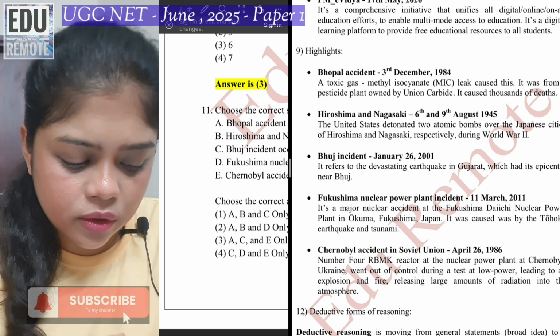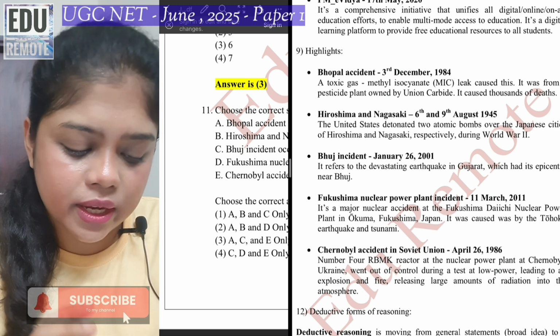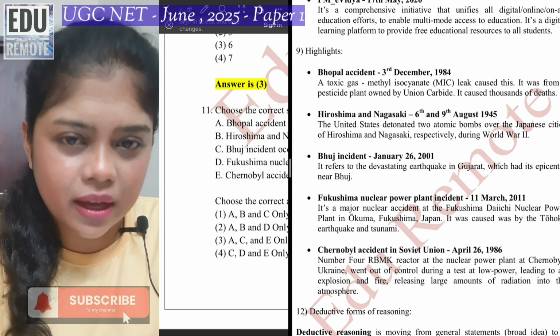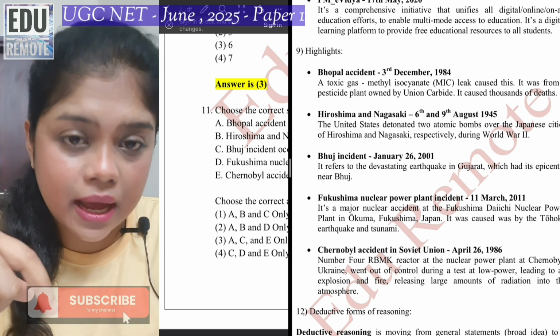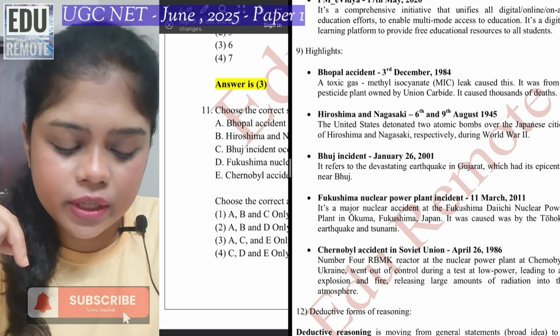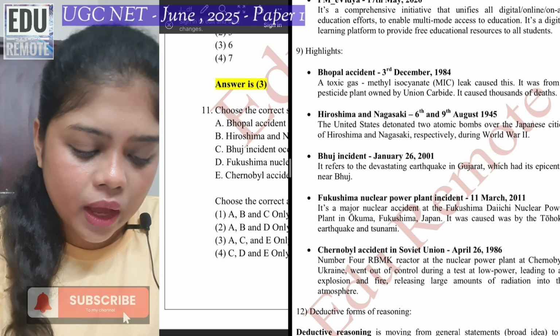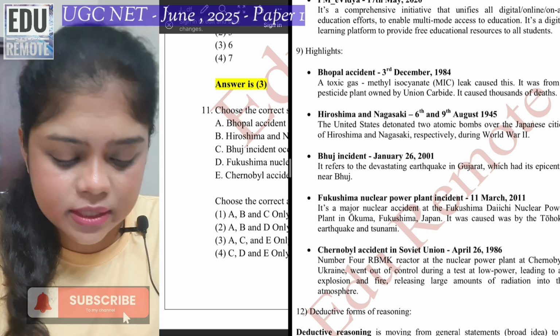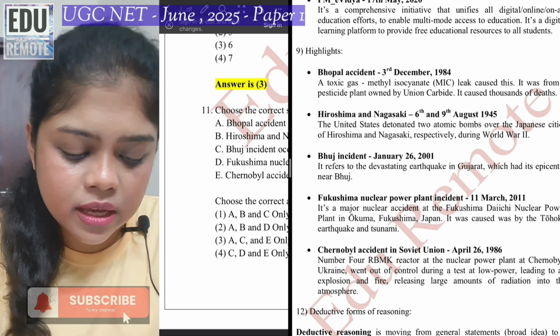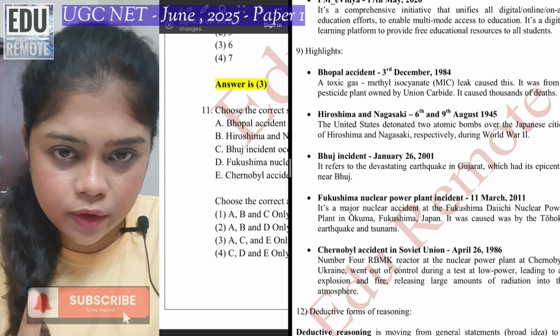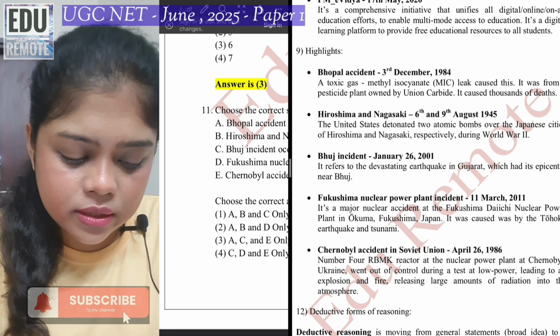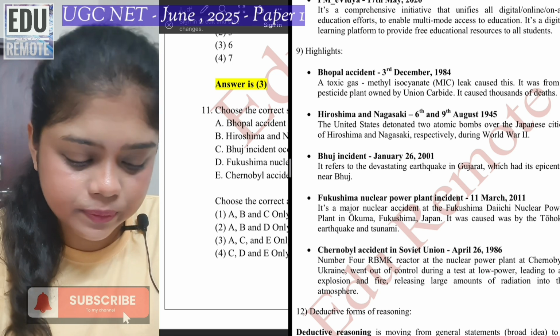Now please understand, in order to study these kind of questions, it's very essential to also have a basic idea about when it happened. That is why in our video we are telling you the date, the year when it happened, and the main highlights of the incident. Like here, the gas methyl isocyanate was the main cause for this accident in Bhopal.